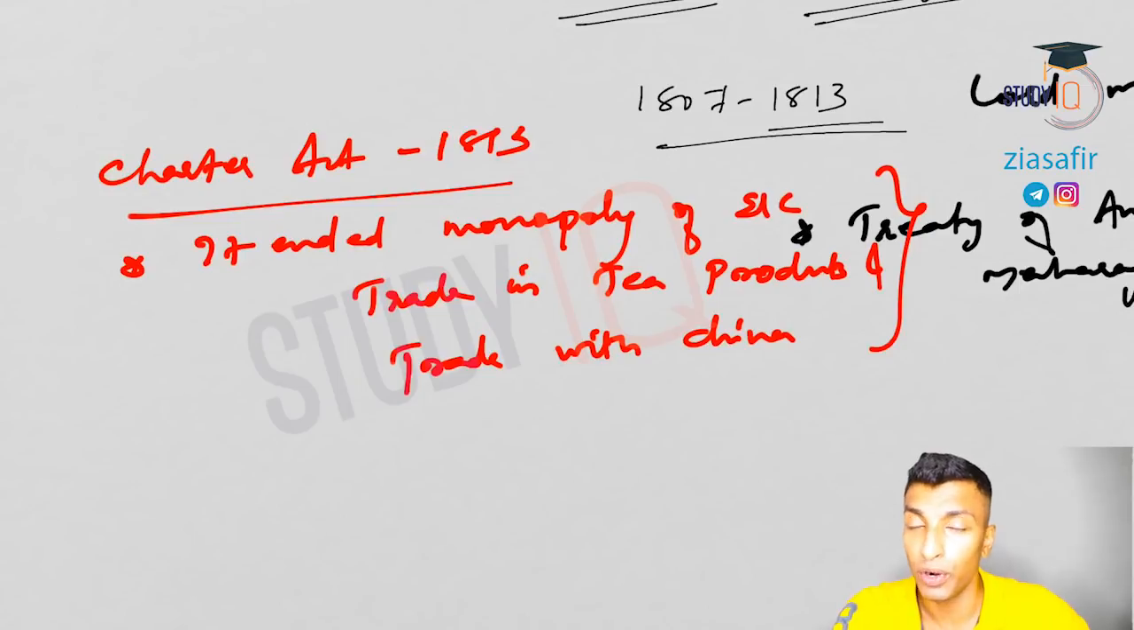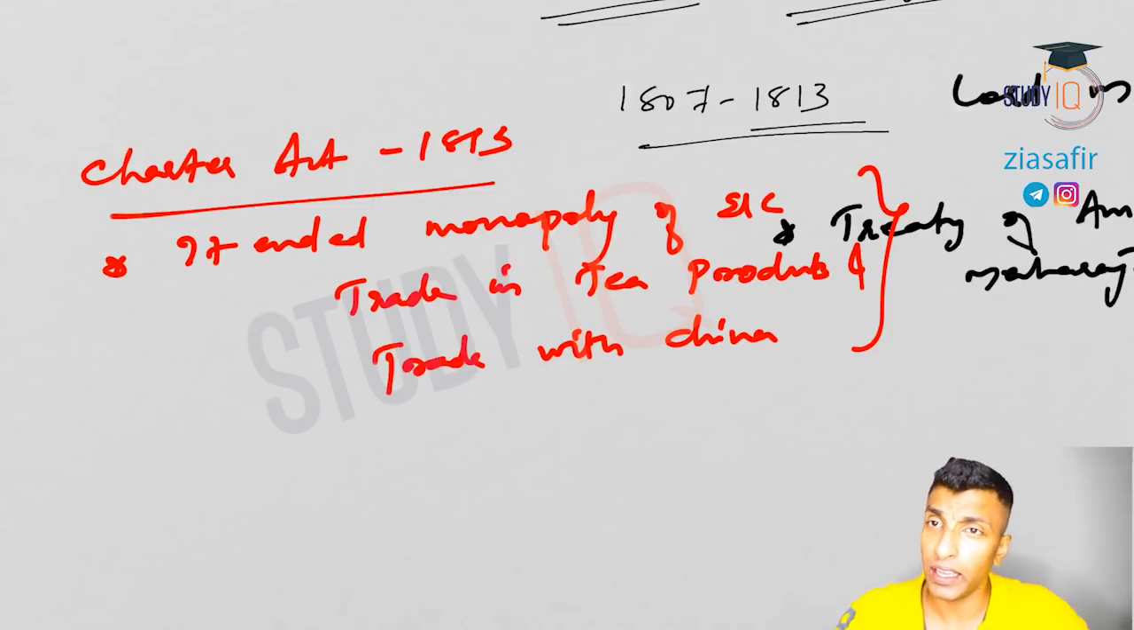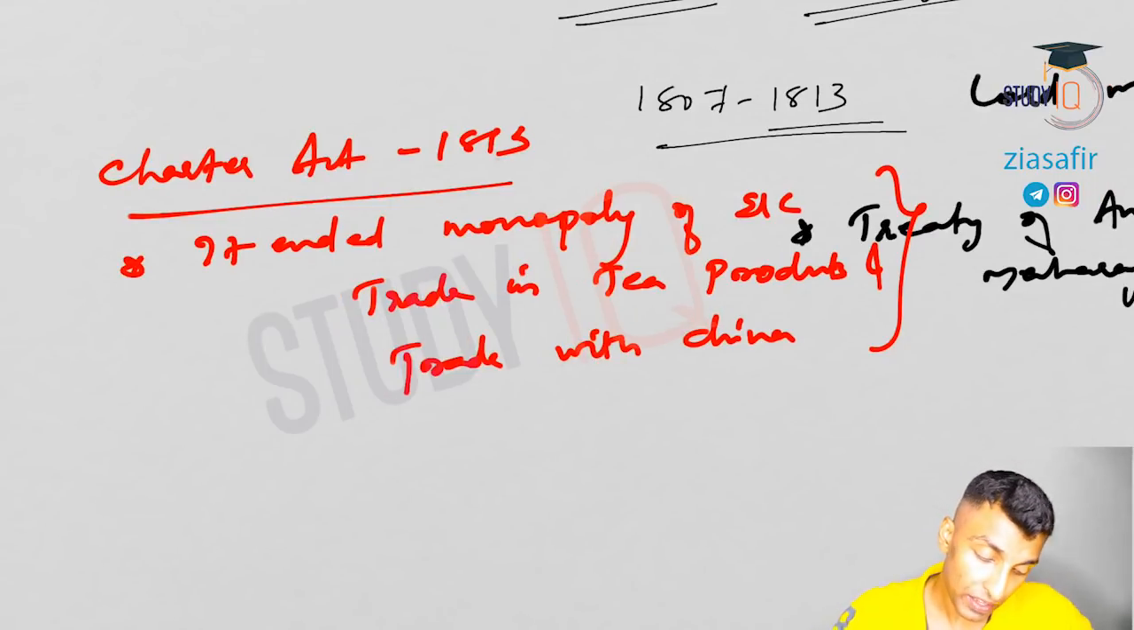Okay, it is no more. Anybody can come and establish trade with India, except in two cases, that is trade with China and trade in tea products. So apart from these two, any company can come to India and establish trade with India. Okay, so that's about the first provision of this particular act.